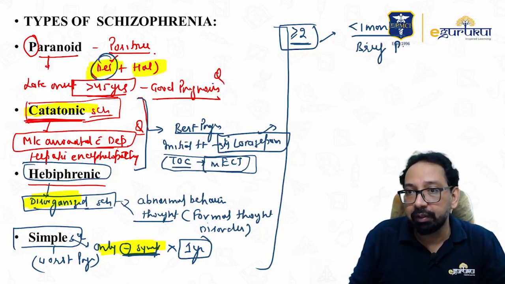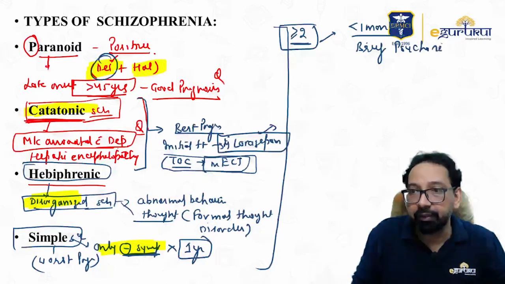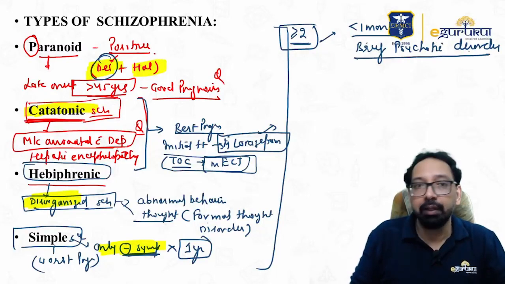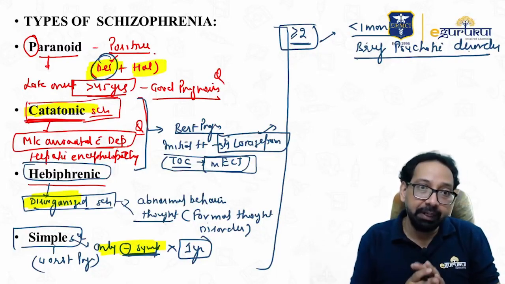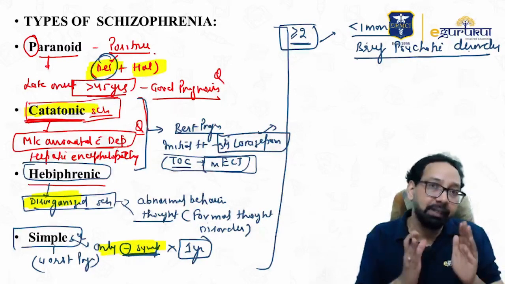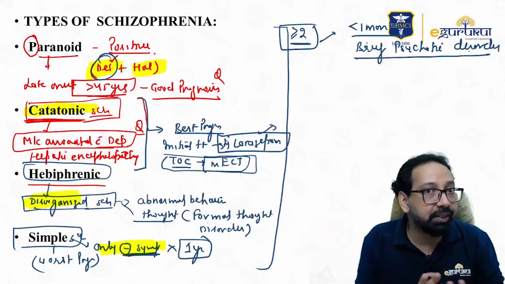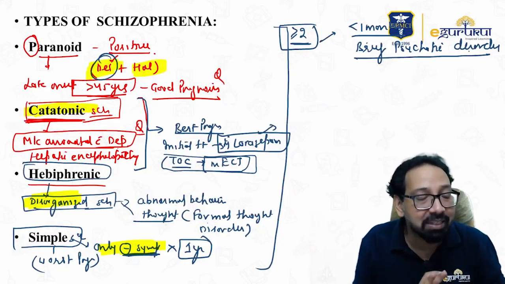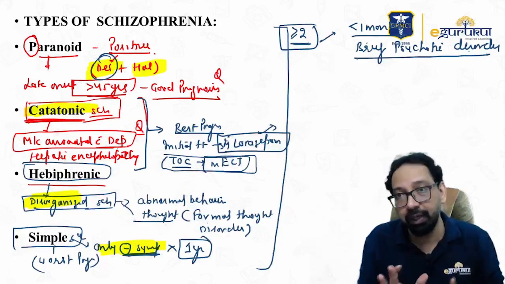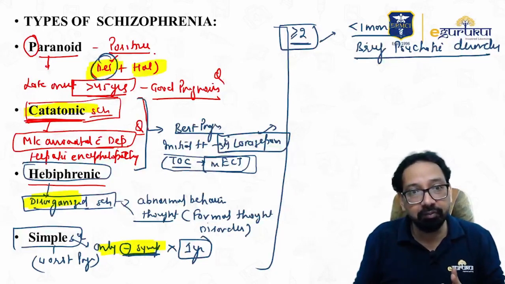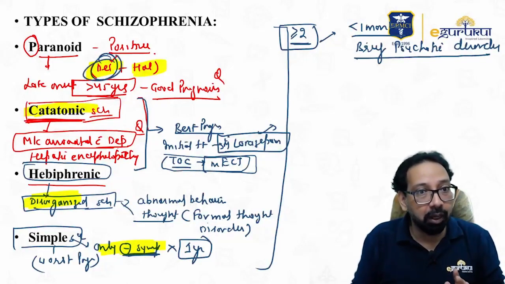Again, I am repeating, types of schizophrenia are given in ICD-10. DSM-5 has removed these types. ICD-11 has also removed these types of schizophrenia. Questions are asked with the 5 symptoms I have highlighted.